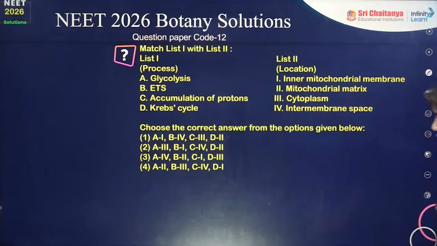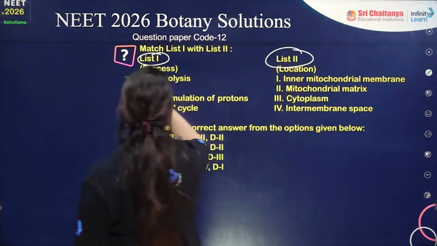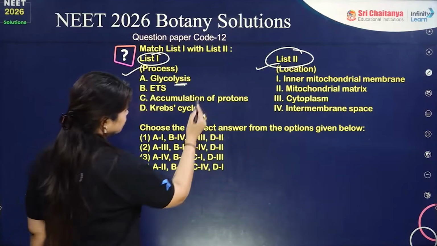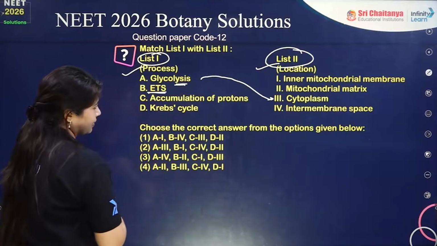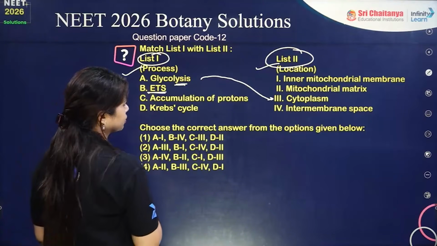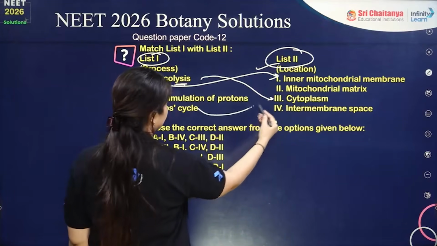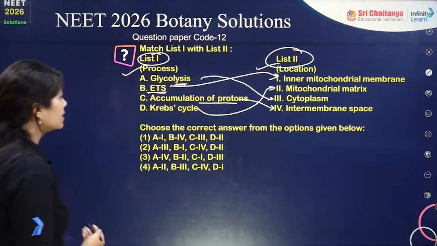Moving on to the next question, we have column 1 and column 2: process and location. Glycolysis happens in the cytoplasm. The electron transport chain is always in the inner mitochondrial membrane. The Krebs cycle is in the mitochondrial matrix. Accumulation of protons is in the intermembrane space.